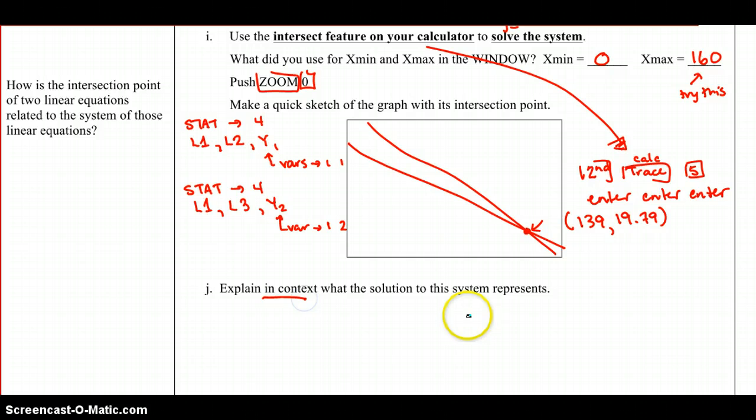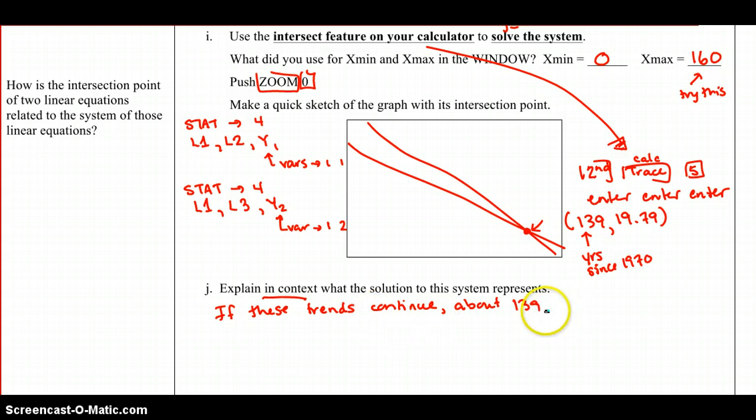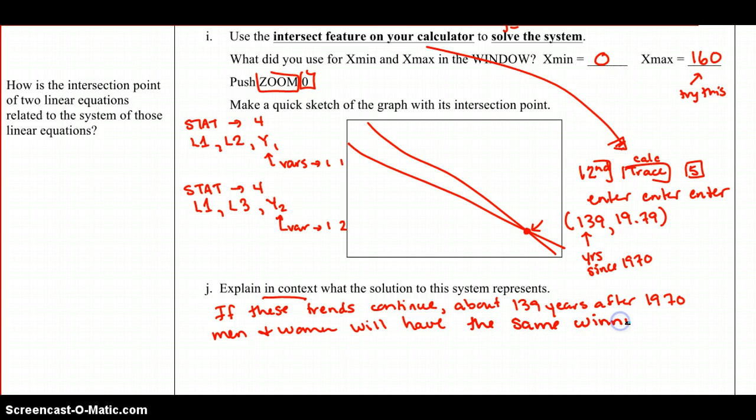So if we explain in context what the solution to this system represents: if these trends continue, and sometimes trends do and sometimes they don't, then about 139 years after 1970, remember the input here was years since 1970, men and women will have the same winning time of 19.79 seconds. Or we could say we estimate that.